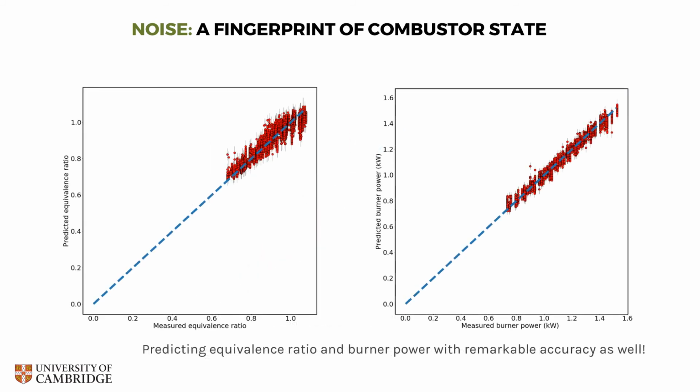We also find that the network is able to accurately predict the equivalence ratio and power of the flames which produced a particular noise sample, confirming our hypothesis that the noise is a fingerprint of the combustor state. Clearly, each operating point has a distinct noise spectrum, and this one-to-one correspondence has been learned by the Bayesian neural network.